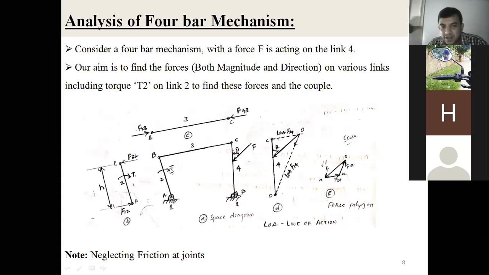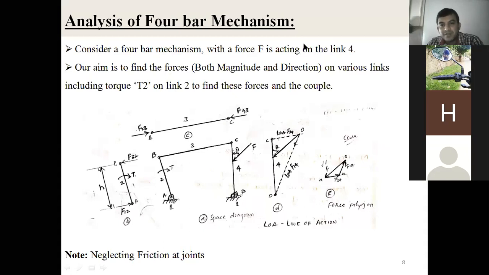If you apply the torque, then the mechanism becomes an equilibrium condition or steady state condition. Right? So in the analysis of the 4-bar mechanism, now consider a 4-bar mechanism with a force F acting on link 4. What is our aim? Our aim is to find the forces induced in each component, each link of the mechanism. Again, force is a vector quantity. It has both magnitude and direction.